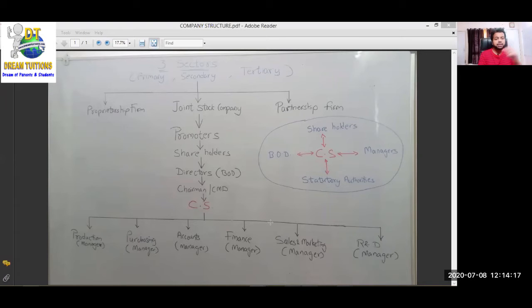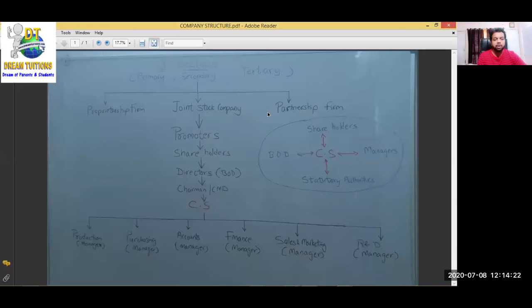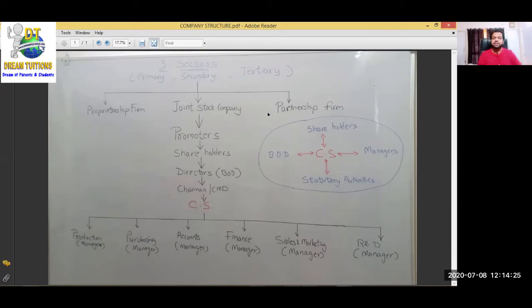Second is partnership firm. Partnership firm means we are doing business with someone, or more than one person, as a partnership firm. Why will we go into a partnership firm? Maybe we don't have money, we need money, so we have included one more person in our business. We are doing business together. Or maybe the type of business is such that alone it is not possible. The amount of money, the amount of skill required, we need someone to help us. That's why we go into partnership.